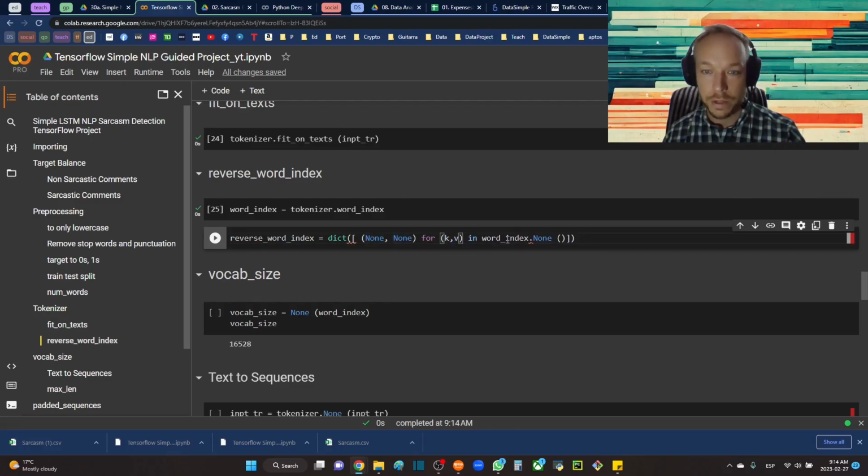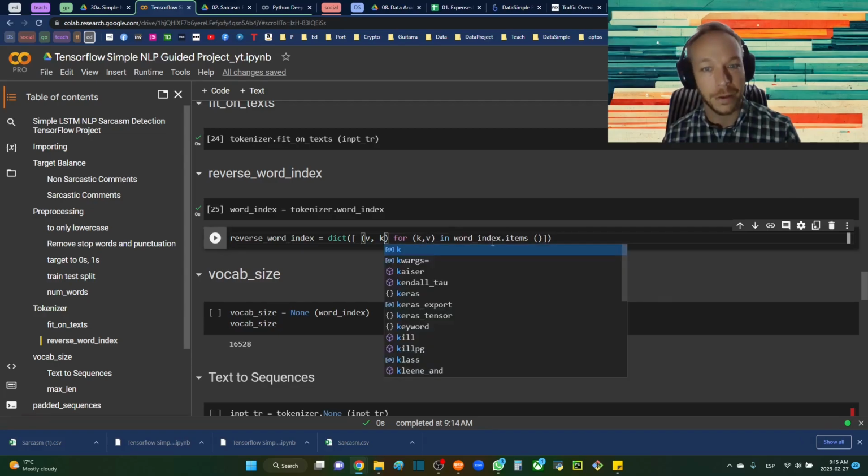So we're giving it the word index, which is a dictionary, and we're going to call items, which turns that dictionary into a list of tuples. From that, we take our key and value pair from the dictionary and just reverse those: value, key for key and value in word_index.